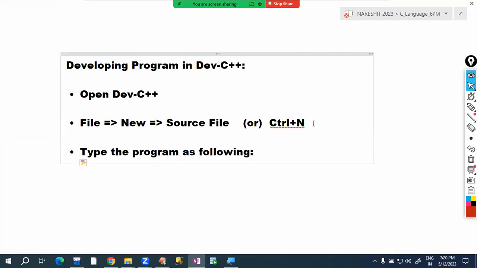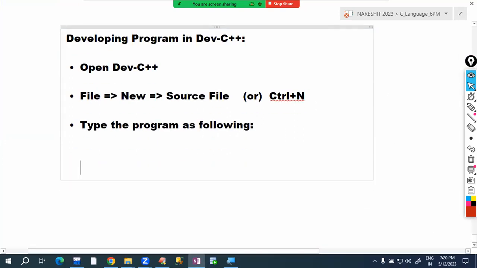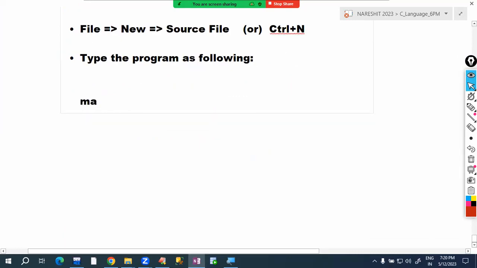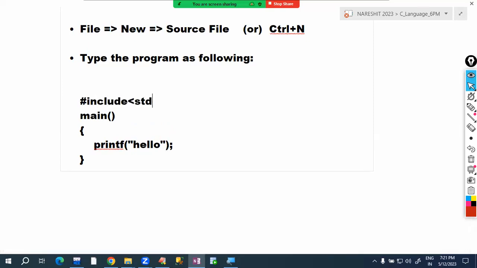Now for the first program, we want to print hello on the output screen. To develop a C program, a minimum of one function is required, that is main. So main, opening parenthesis, closing parenthesis, because it is a function. Use the curly braces for the starting point of main and the ending point of main. We want to print hello on screen, so write the statement printf, within double quotes write hello. This printf function is available in the stdio header file, so write here hash include stdio.h.